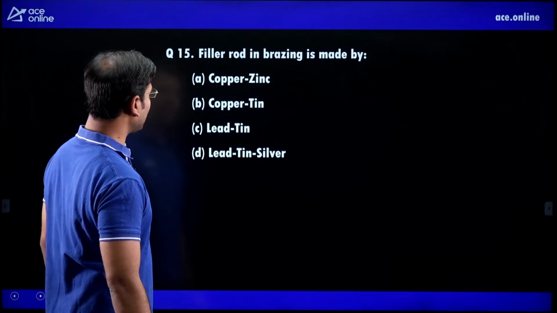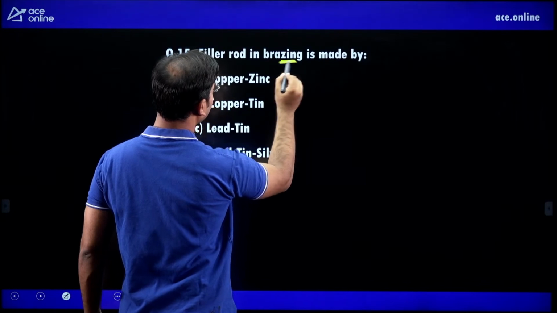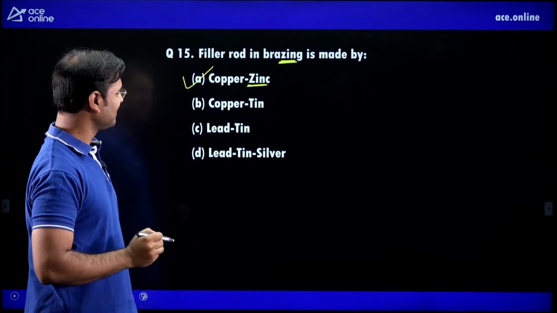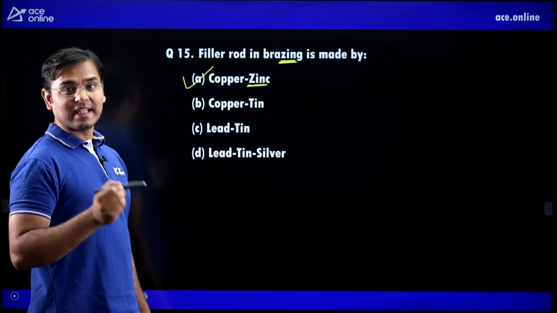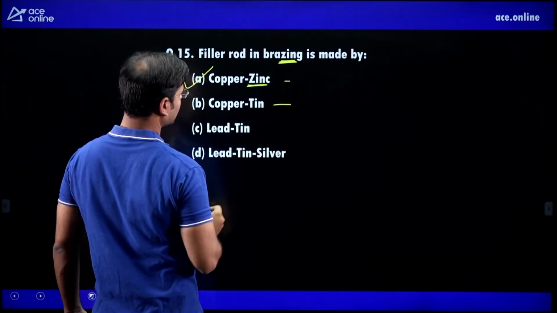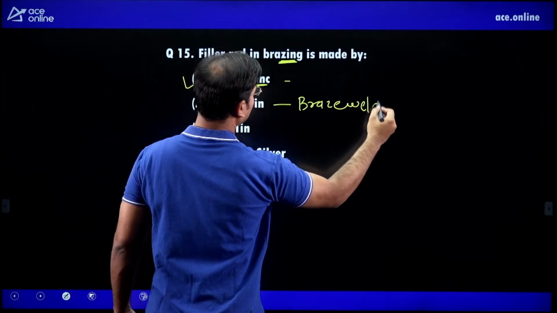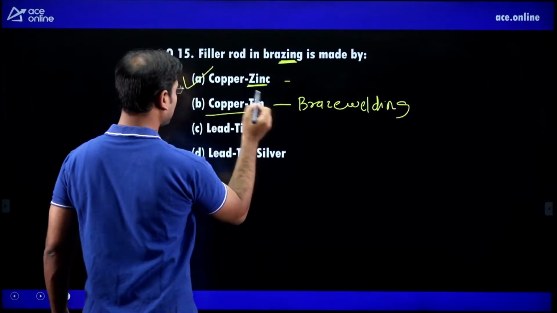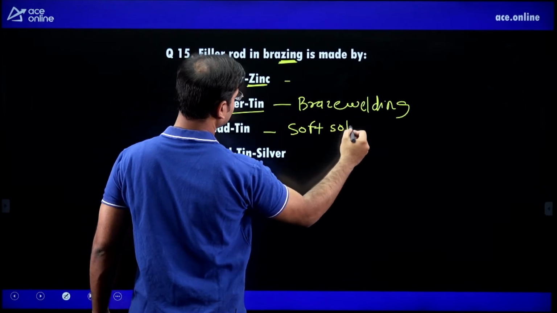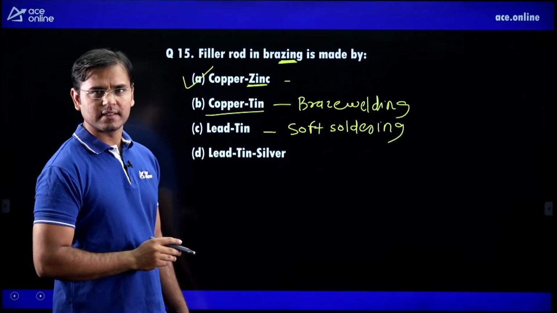Filler rod in brazing is made up of what? Where is zinc here? What is the correct answer? Option A. In brazing, the filler rod is made up of copper zinc. In braze welding, the filler rod is made up of copper tin. In soft soldering, the filler rod is made up of lead tin.